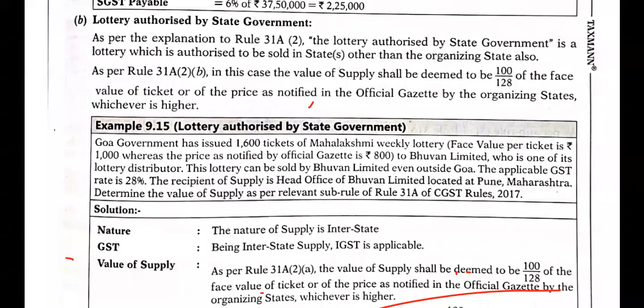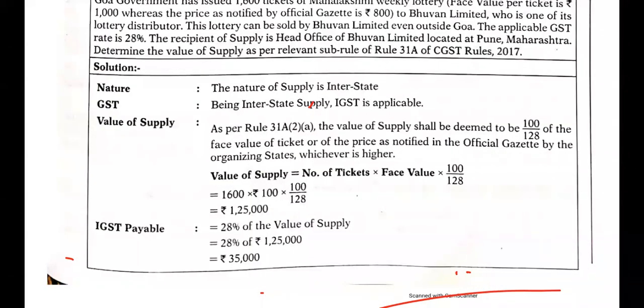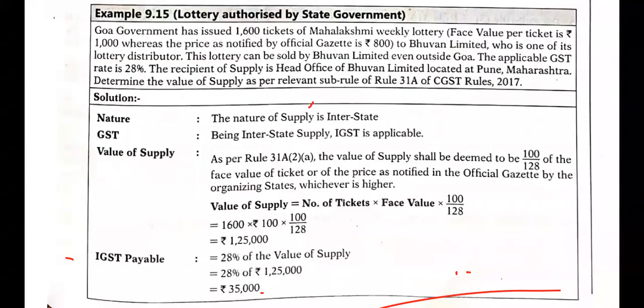As per this rule, the value of supply will be determined as 100 divided by 128 because it is authorized by one government, the Goa government, and issued to a distributor of the other state. So how do we find the value of supply? First, we need to find the number of tickets sold, multiplied with the price of one ticket. The value of a ticket is 1,000, and 1,600 is the total number of tickets.